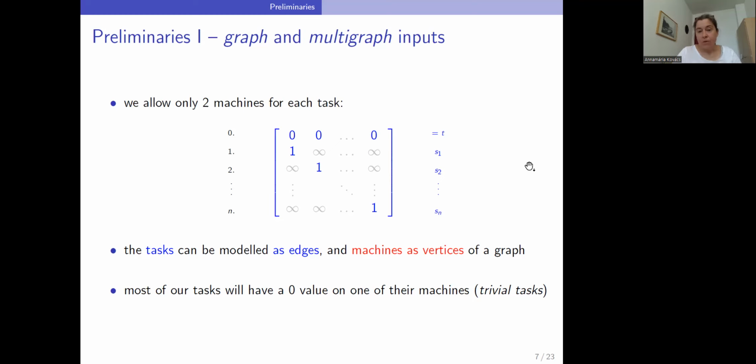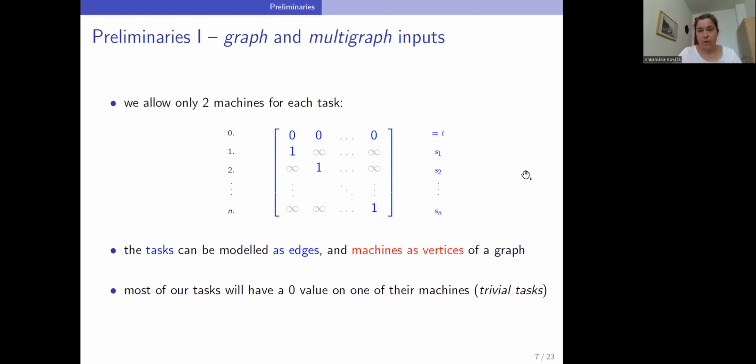And only in the very end of the proof, we will increase some of these 0 values to obtain a few non-trivial tasks. For example, the input that you see here corresponds to a star graph with values 0 and 1 on every edge. On such a star input, we will use a special notation, as you see here.